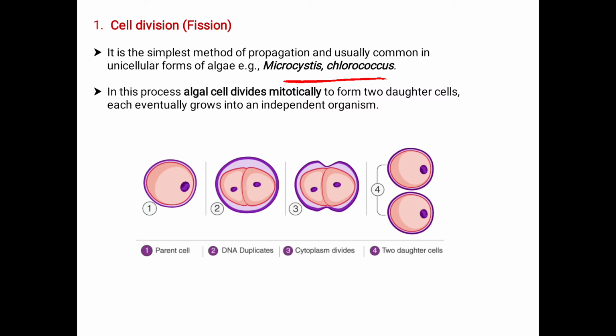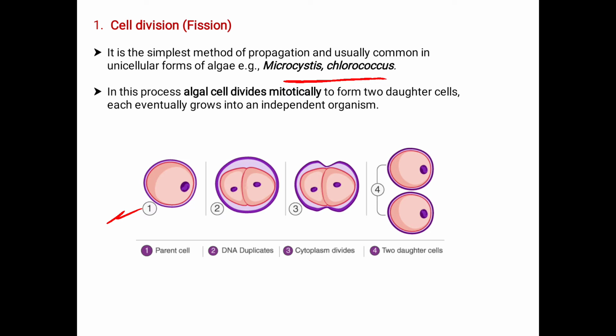What happens here? The algal cell divides mitotically to form two daughter cells, each eventually growing into an independent organism. See here, in the first case, this is the parent cell.